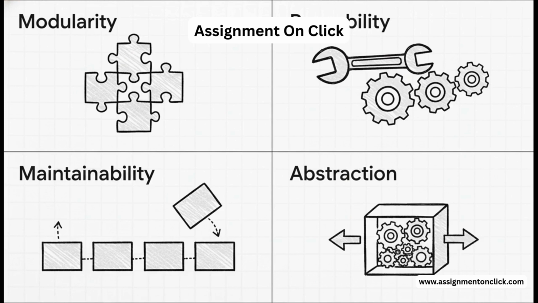Then there's reusability. That's the write once, use forever magic we just talked about. Maintainability is a total lifesaver. If you find a mistake, you fix it in one place, inside the function, not in 20 different places throughout your script. And finally, abstraction. This just means you can use your function without having to remember every single detail of how it works inside. You just need to know what it does.